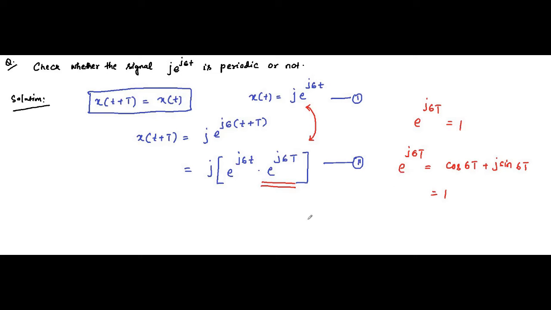So it is possible when this value 6T is equal to an even multiple of pi. That implies T is equal to 2n pi by 6, or n pi by 3 seconds, the general expression of the period.